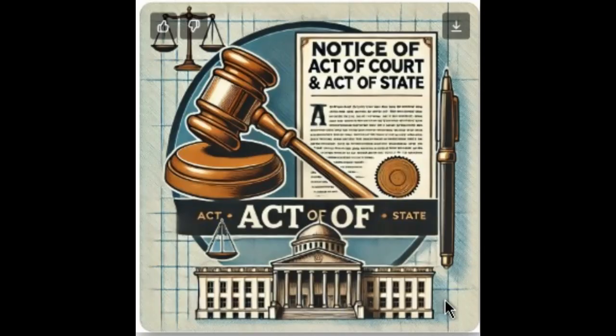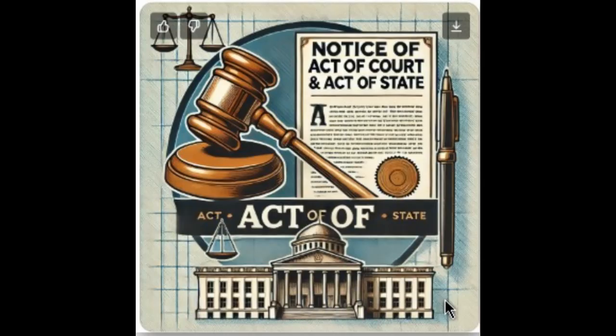Description. This educational text explores the legal principles of act of court and act of state, focusing on their authority, jurisdictional scope, and implications in judicial and governmental decisions. It examines the legal distinctions between these doctrines and how they impact individuals, contracts, and sovereign authority. The discussion also explains how to issue a formal notice to assert or challenge legal actions under these principles.